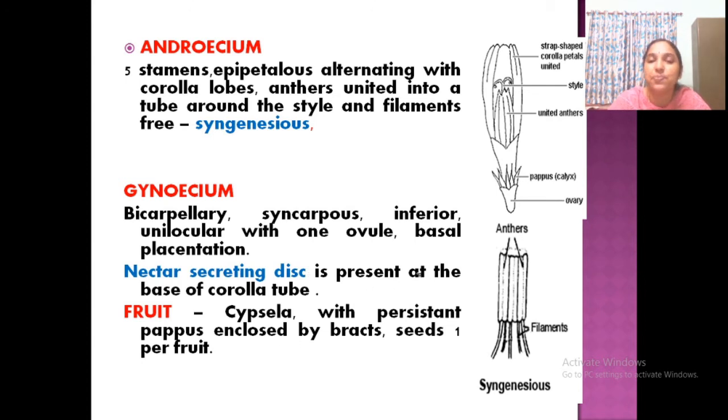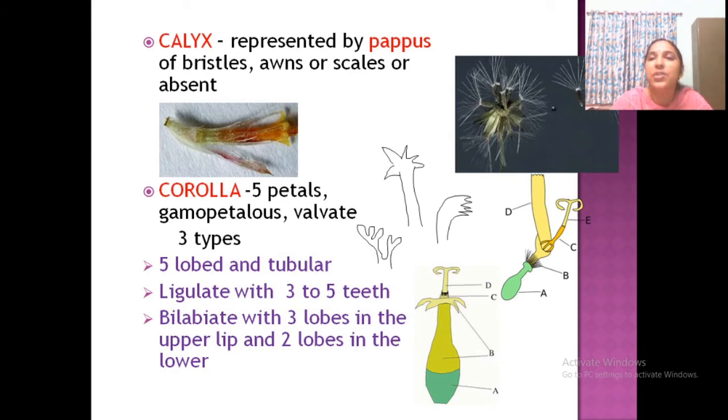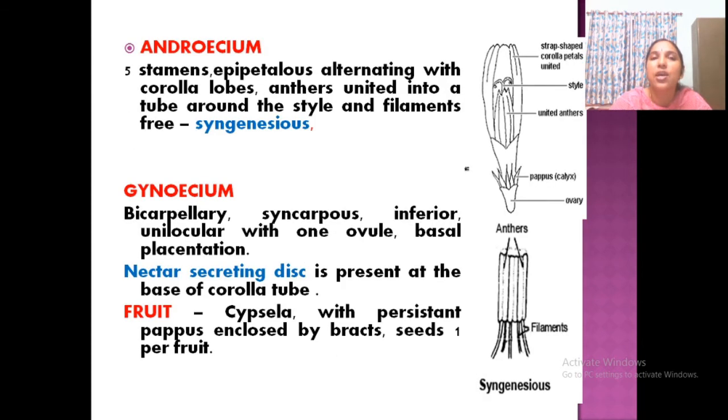Okay. Then the fruit is also another important one, typical of the family, that is cypsela, with a persistent pappus enclosed by bract in the fruit. I already told you, the picture is coming back. This is the picture of the persistent pappus in the fruit. Pappus hairs. This is the fruit. Pappus in the fruit. That is very important. Another point is a nectar-secreting disc present at the base of the corolla tube. Nectar is a sugary substance, like honey, that is produced in the nectar disc, present at the base of the corolla tube. Okay. Fruit is cypsela.